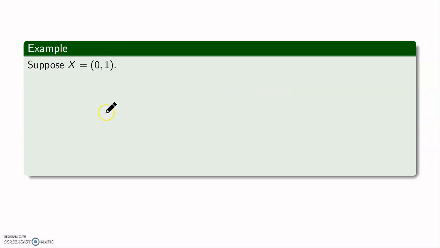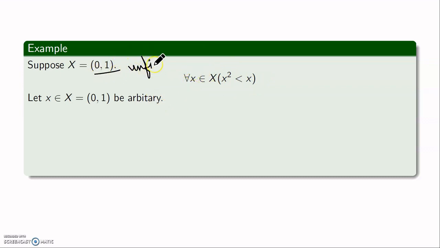Okay, supposing I have a set X which is the open interval (0, 1), and I want to prove for all x in X, x square is strictly less than x. Now this set, it's an open interval, it's an infinite set. I cannot pick up one element at a time and show that this statement holds true for all the elements. So what I'll do, I'll pick up one element x in X from this.